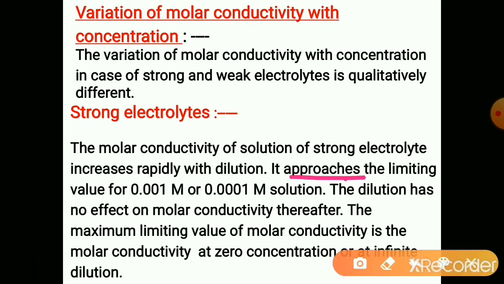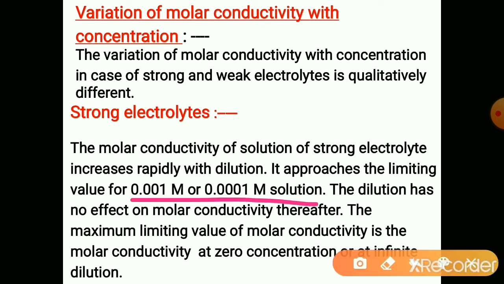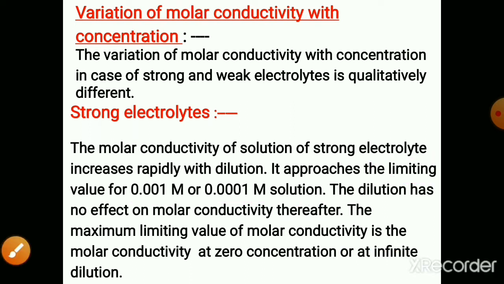It approaches the limiting value for 0.001 molar or 0.0001 molar solution. Limiting value means that after this there will be no more increase in the molar conductivity observed. That is called the limiting value.